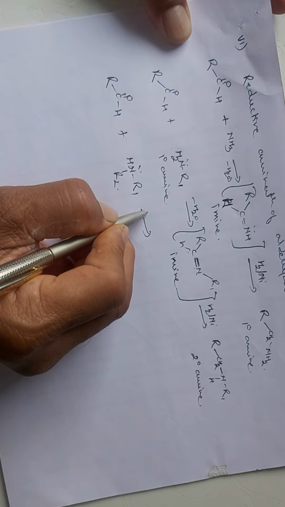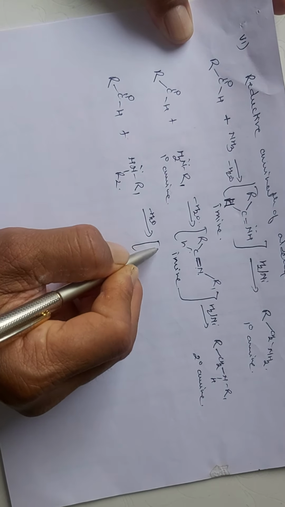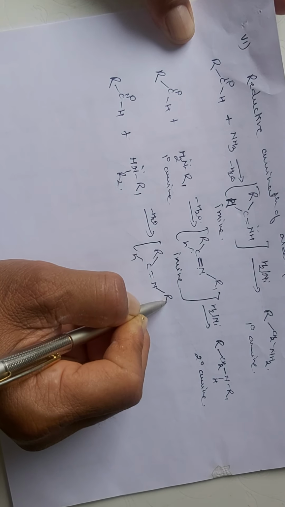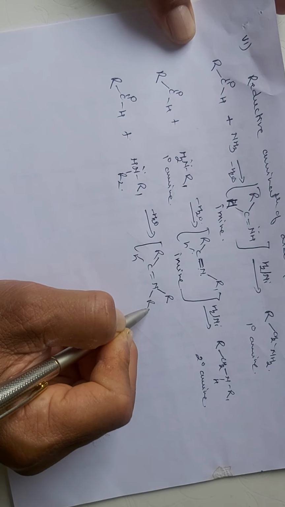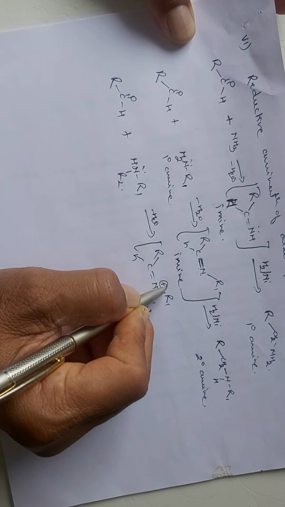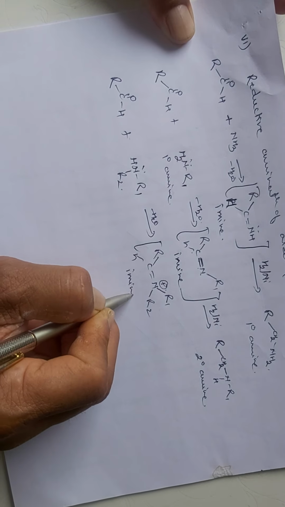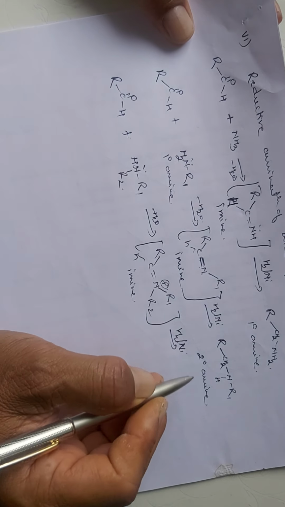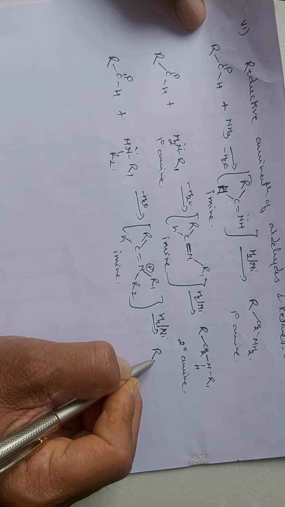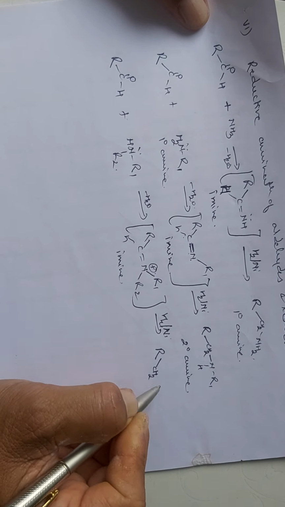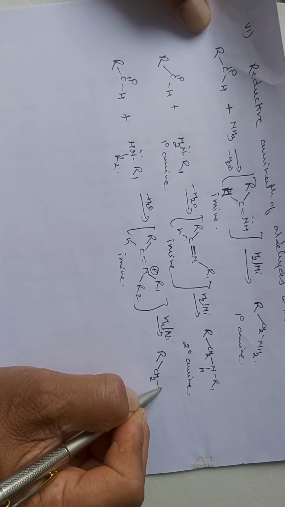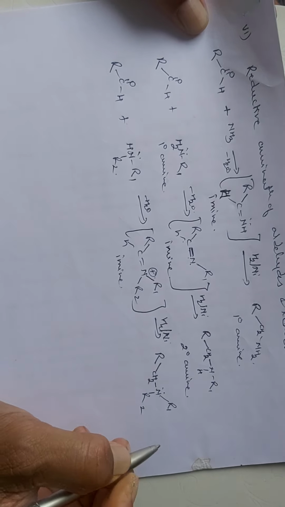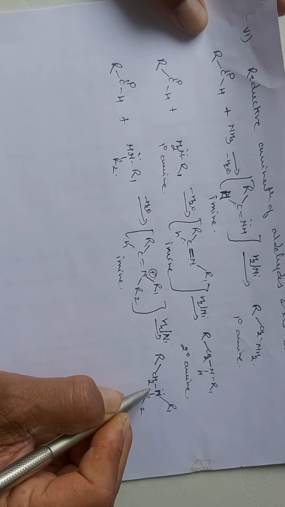So here minus H2O will give you the formation of imine RCH double bond N R1 and R2, and here you will get the positive charge on this imine, and this on reduction in presence of hydrogen and nickel will give you the formation of RCH2 N R1 and R2. So here the nitrogen is attached to three alkyl groups.